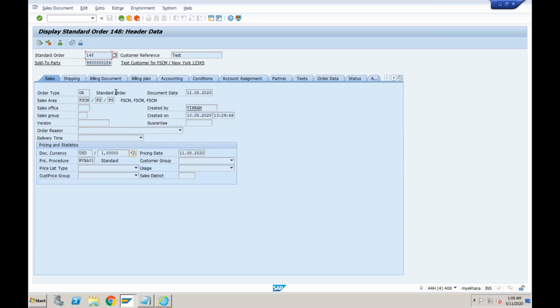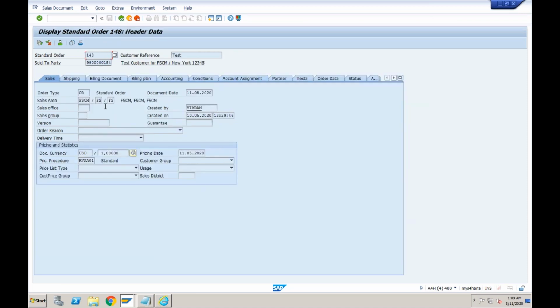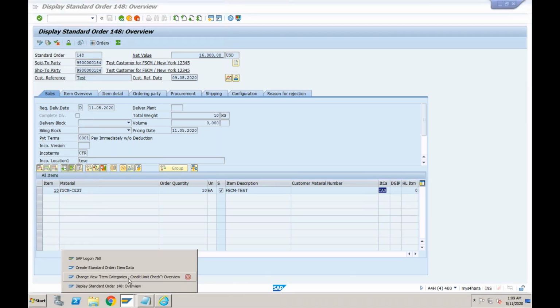Number 1 is the sales order type at the header level, and number 2 at the line level is the item category. You have to tell the system whether for this particular order type credit management is active or not, and again within this order type, whether credit management is active for this item category or not. These are the 2 settings that you need to maintain here.